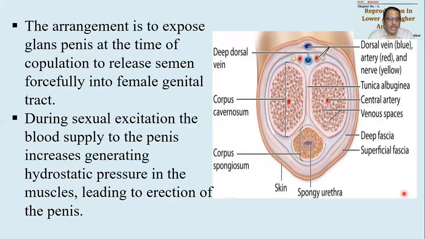This will develop hydrostatic pressure. Because of hydrostatic pressure, the penis will change its morphology. It will increase in length, it will increase in thickness, and it will get erected. Means it will become a little hard and erected. At this particular time, the prepuce needs to get reverted back, as a result of which the glans penis is exposed, and such a penis can then be introduced into the female genital tract so as to transfer the sperms into the female genital tract. So this is a function of the penis.